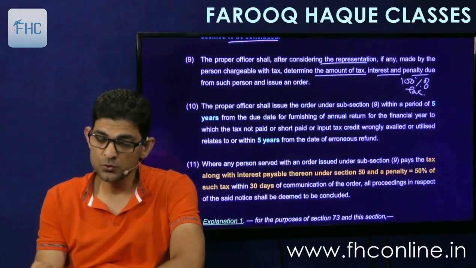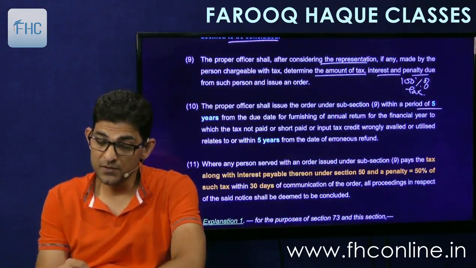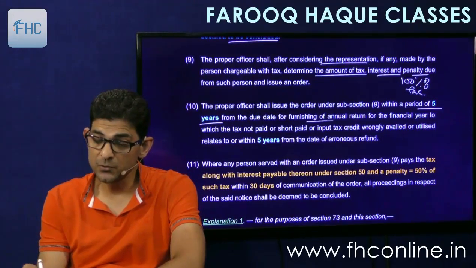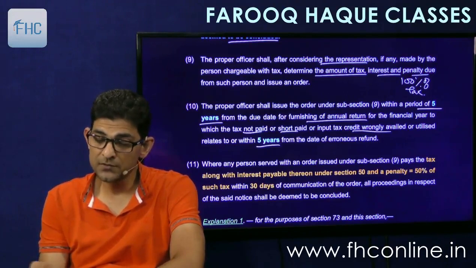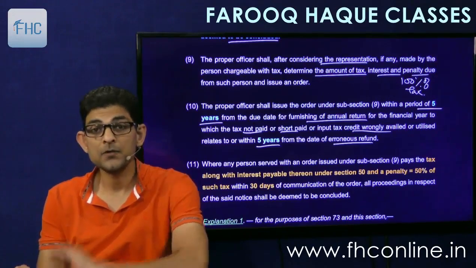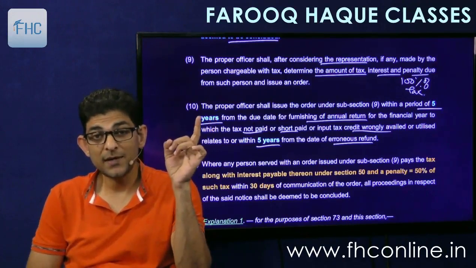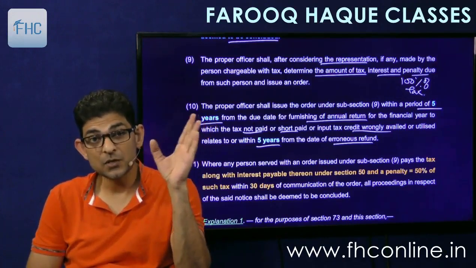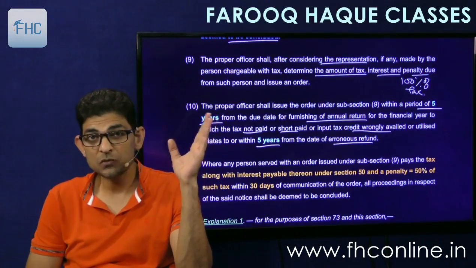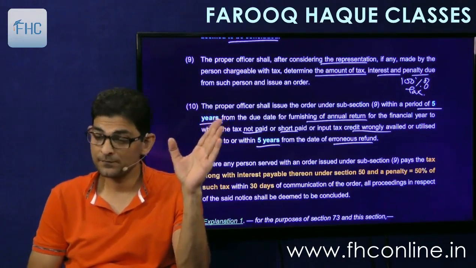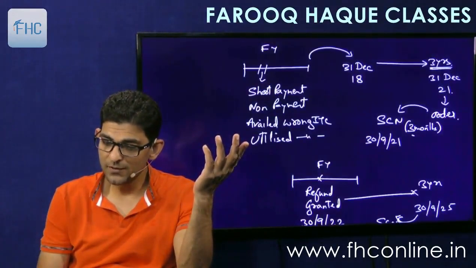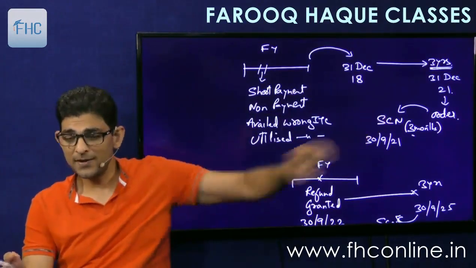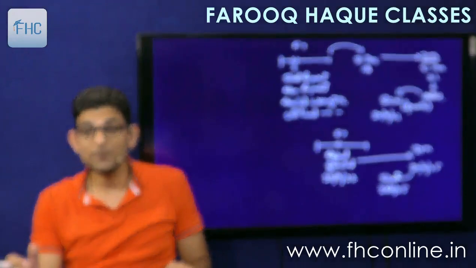And the proper officer shall issue the order under 9 within a period of 5 years from the due date of furnishing the annual return for the financial year to which the tax not paid or short paid or credit wrongly taken relates, or 5 years from the date of erroneous refund. So the time limit is similar to 73, except that here it is 5 years instead of 3 years. For the normal error case it was 3 years, here it is 5 years. So the chart that we had made, you can take out the same chart. This will remain the same, except that the 3 years will become 5 years.